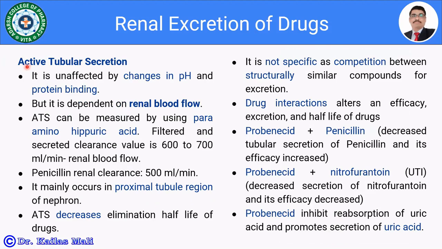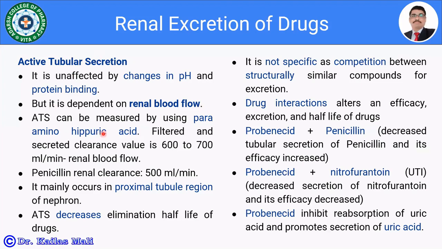Active tubular secretion is unaffected by changes in pH and protein binding. But it is dependent on the renal blood flow, that is, it is perfusion rate limited. If the blood flow towards the kidney increases, the drugs which are actively secreted are going to be excreted at a faster rate.